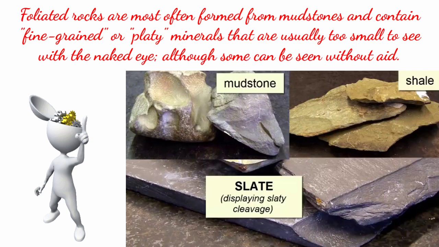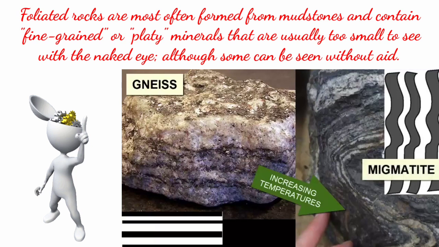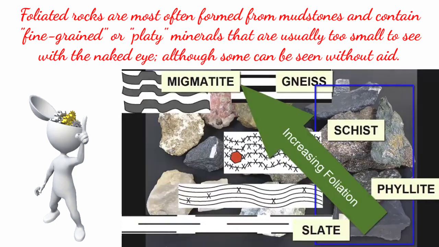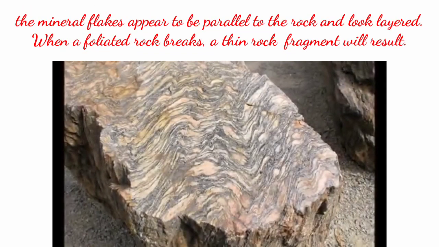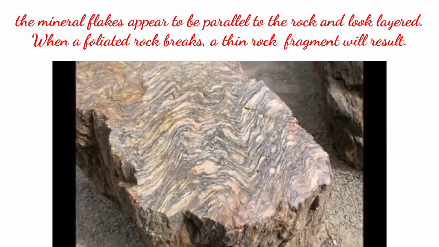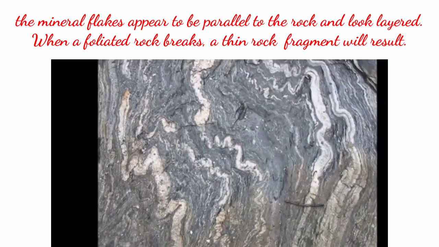Foliated rocks are most often formed from mudstones and contain fine-grained or platy minerals that are usually too small to see with the naked eye, although some can be seen without aid. Examples of foliated rocks are the following. As you can see, the mineral flakes will appear to be parallel to the rock and will look layered. When a foliated rock breaks, a thin rock fragment will result.